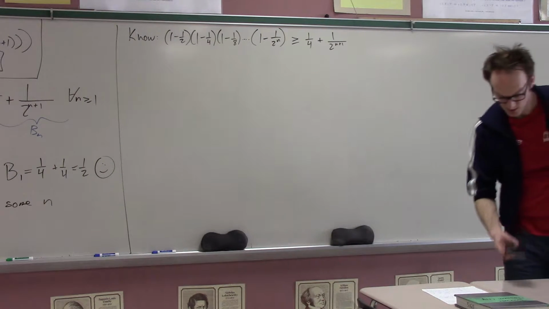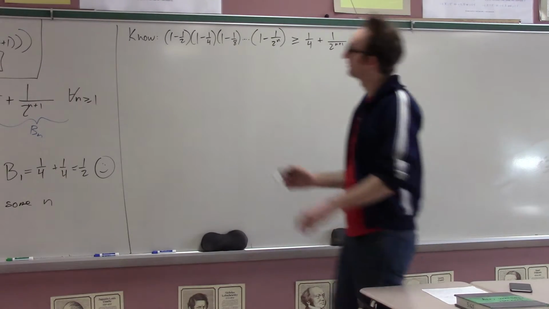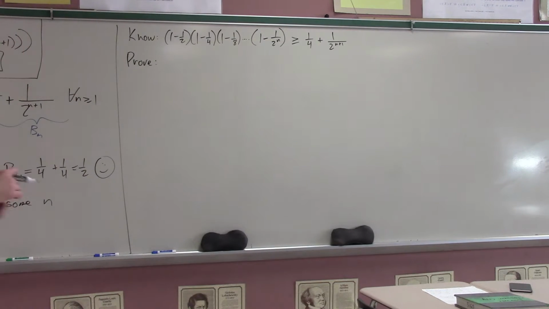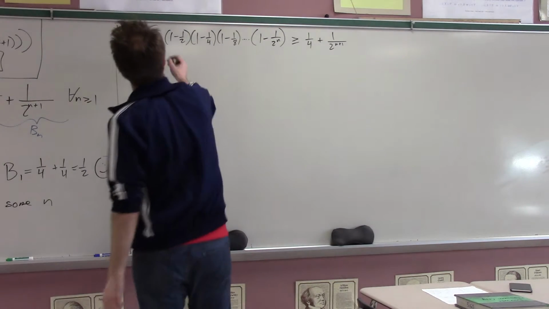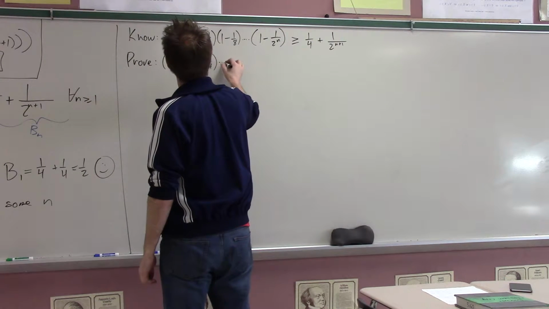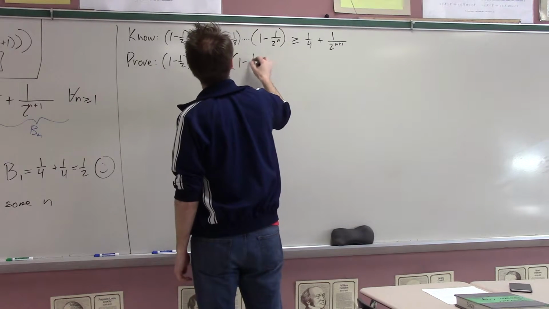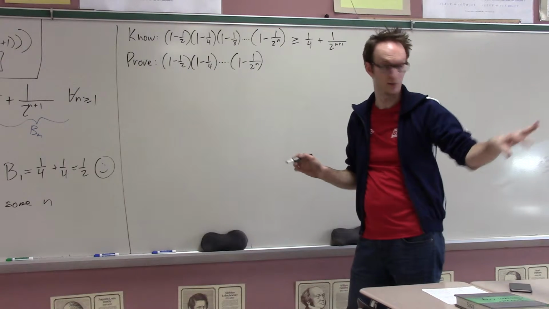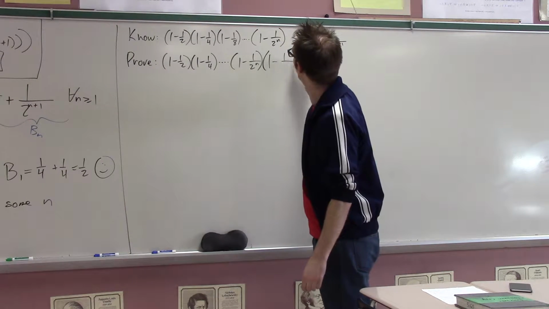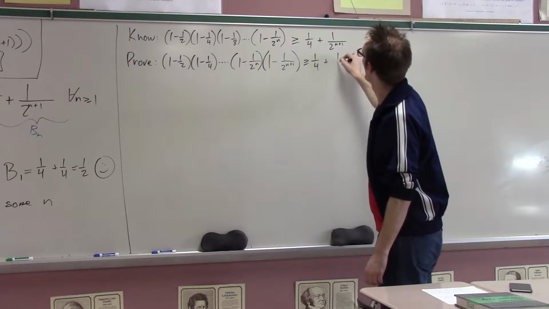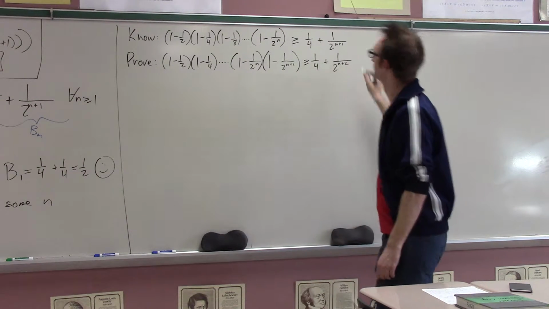And from this, I want to prove something. What is it that I want to prove? Well, I want to prove that it's true for the next number. In other words, I want to prove that 1 minus 1/2 times 1 minus 1/4 all the way up to 1 minus 1 over 2 to the n, plus one extra factor on the end, 1 minus 1 over 2 to the n plus 1, is greater than or equal to 1/4 plus 1 over 2 to the n plus 2.